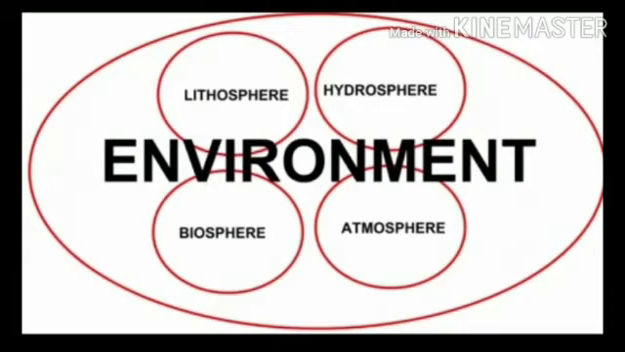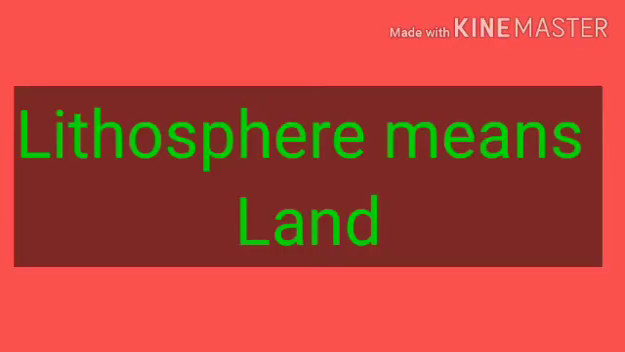Lithosphere means the solid portion of the earth. Hydrosphere means all water bodies on earth. Atmosphere means the air around us. And biosphere means where life exists, the living world. Now let's see the individual domains. First comes lithosphere.